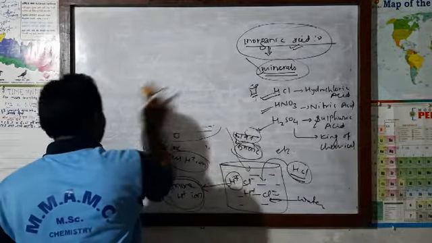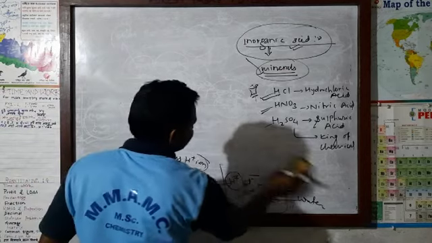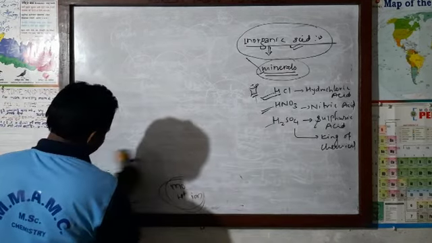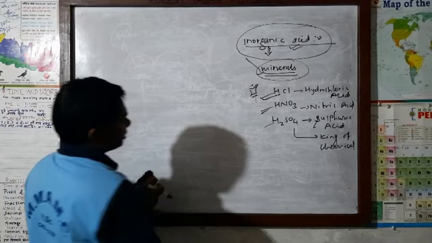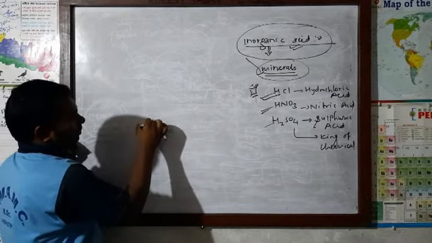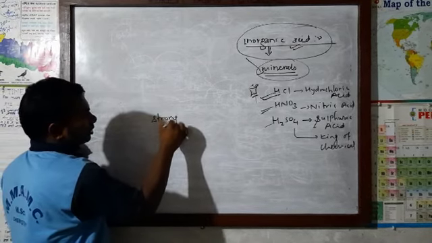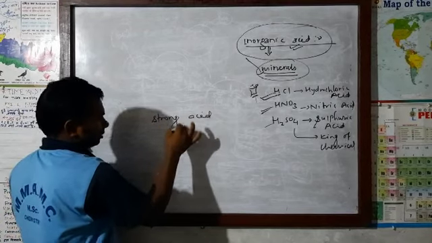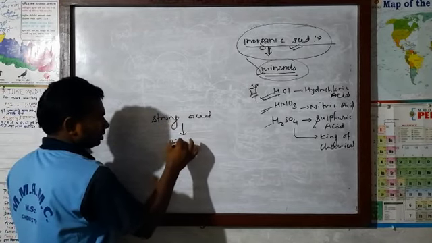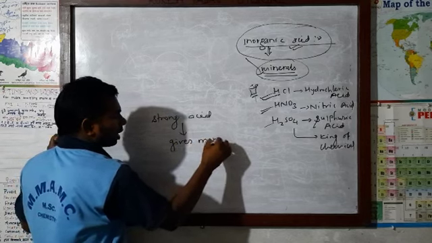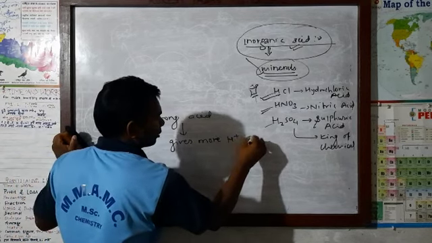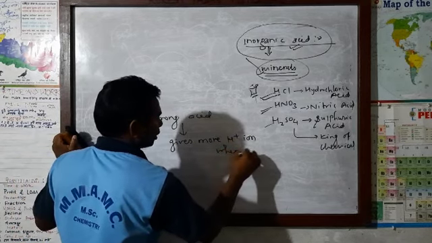Okay, but one thing more, get clear that strong acid gives more hydrogen ion. Why? Again, try to understand this thing. Strong acid means it gives more hydrogen ion when dissolved in water.